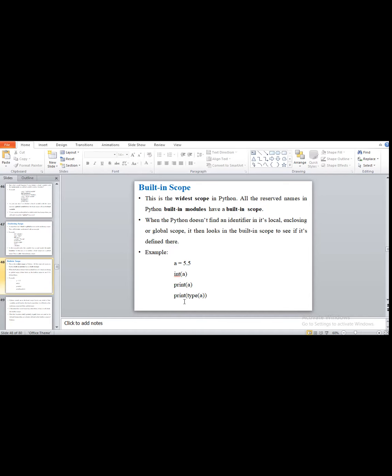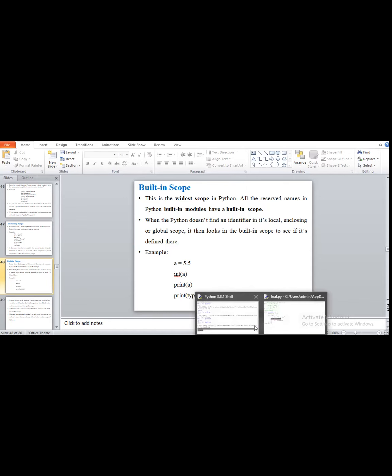When Python doesn't find an identifier as local, enclosing or global, it falls back to the built-in scope. Means what? Suppose we are writing a program, and the programmer does not identify in which scope a variable is declared, whether local, global or enclosed. Then it will be the built-in scope, an already built-in scope or built-in module. So we will see a simple example here.